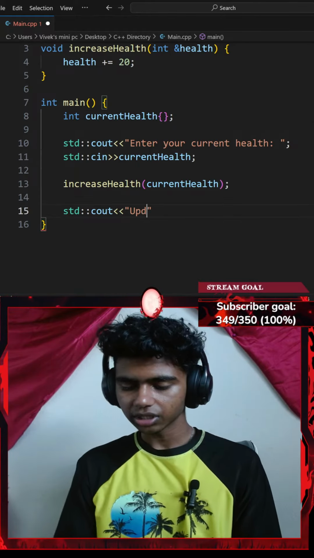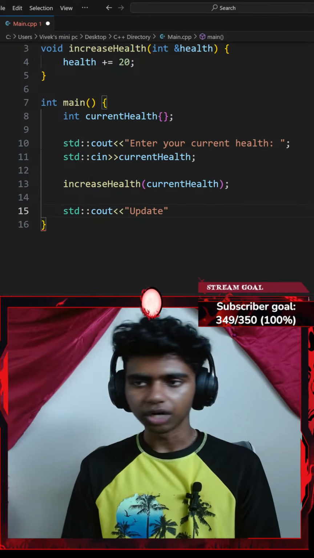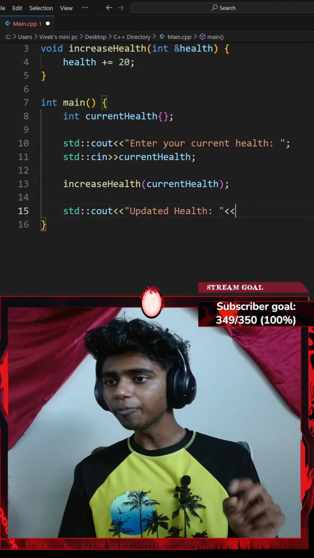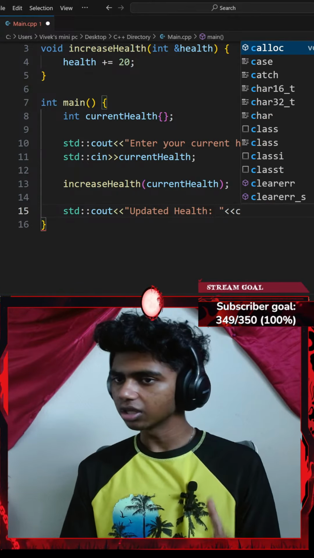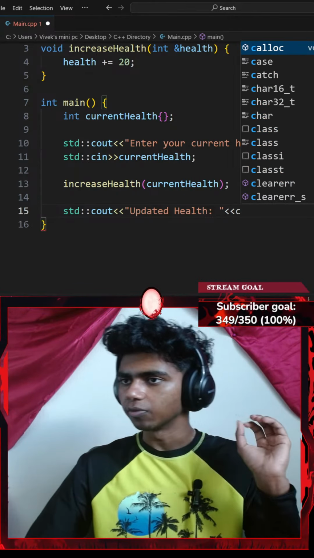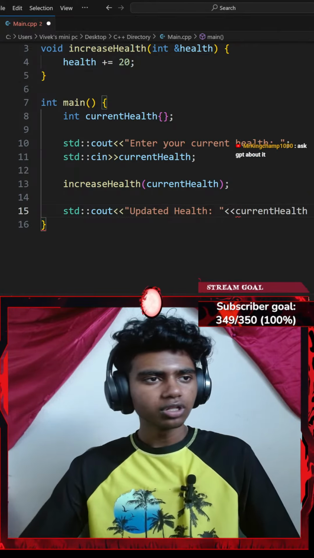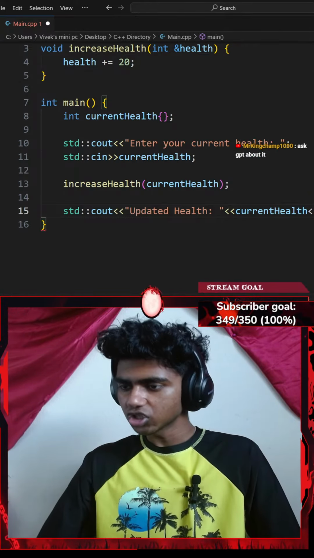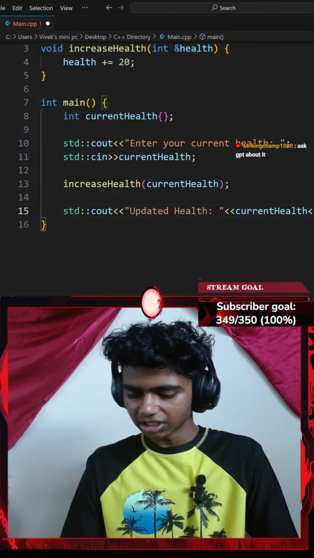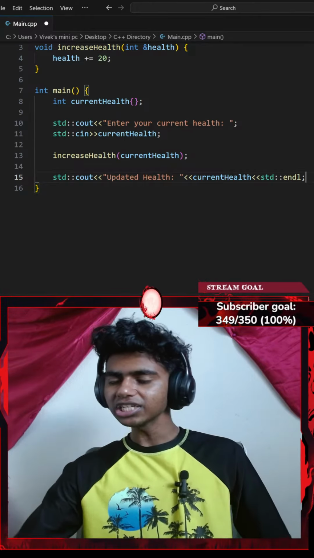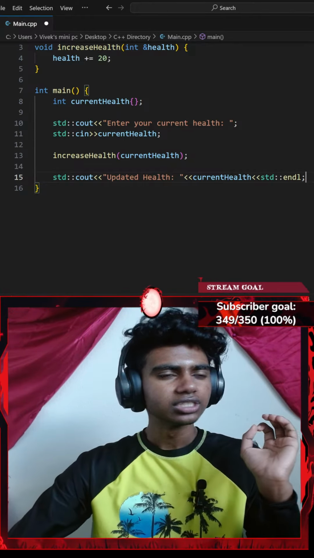Okay, let's go with updated health. So updated health with an insertion operator. This is gonna be my current health variable. Okay, perfect. With another insertion operator and a standard end line. Ask GPT about it. Honestly, I can ask that after this question.